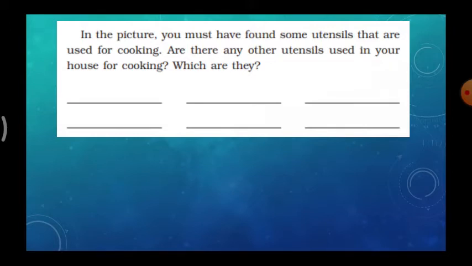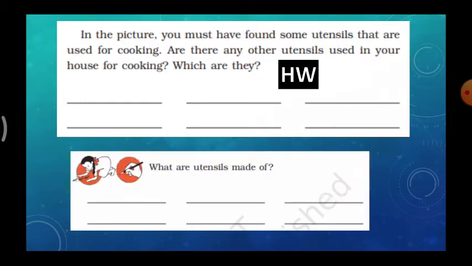In this picture, after coloring, you will see some vessels and utensils that were used for cooking. So in your home, what other utensils are used? Write those names here. This is also your homework.